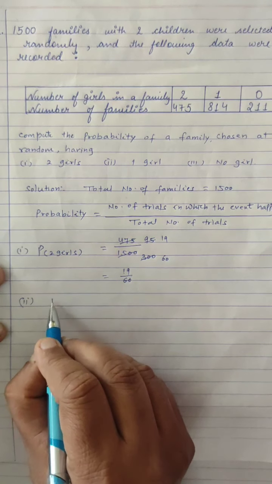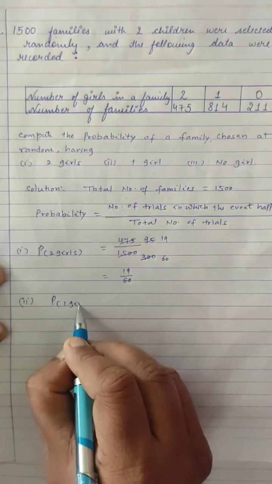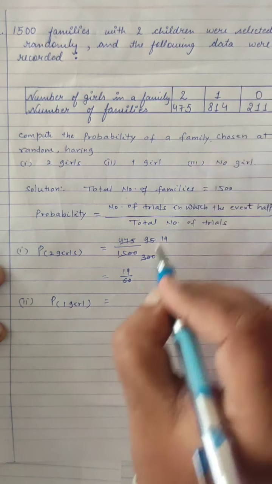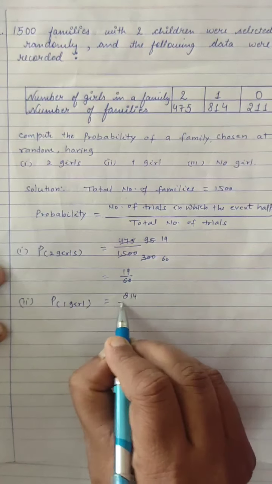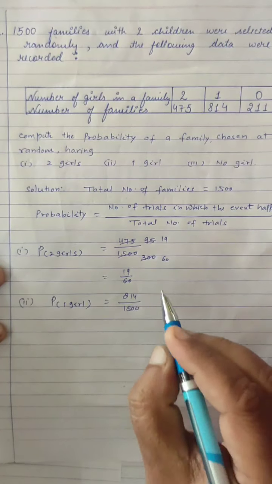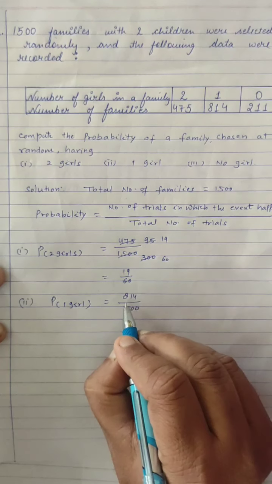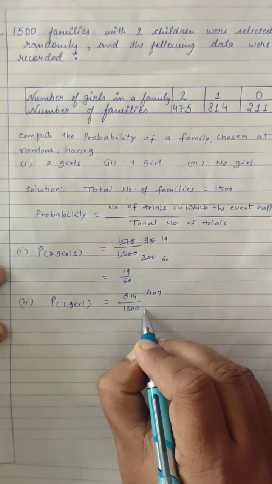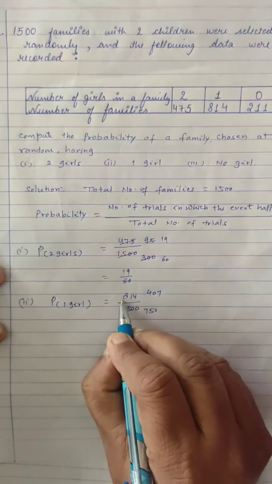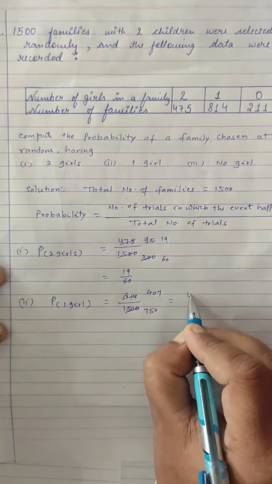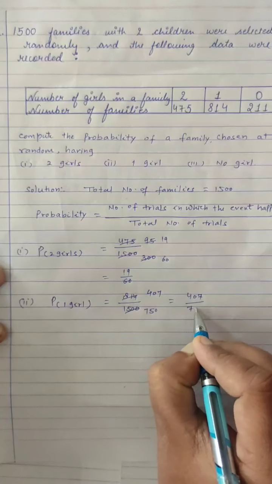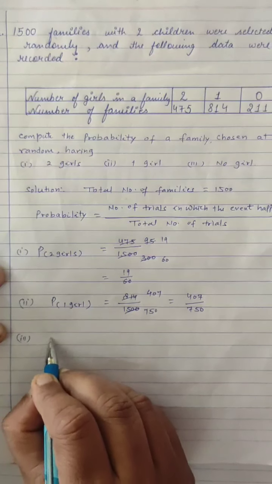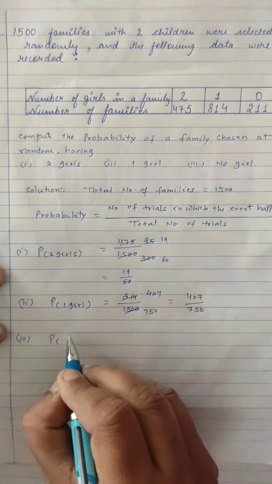Second part, P, one girl. Number of families having one girl are 814 and total number of families are 1500. Cancel by 2 in the numerator as well as in the denominator. 407 upon 750. Third part, P,